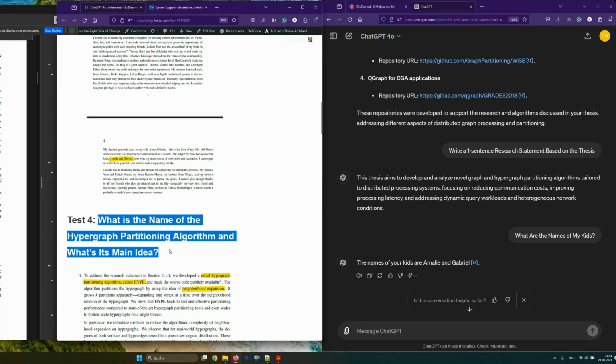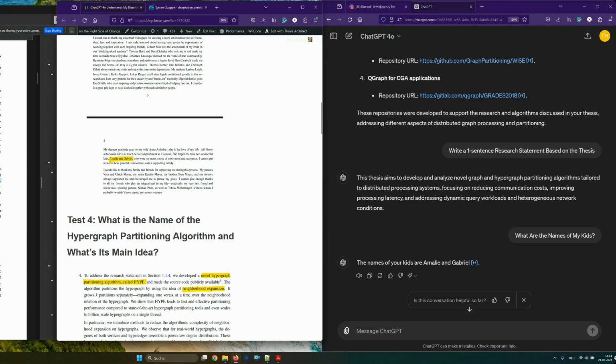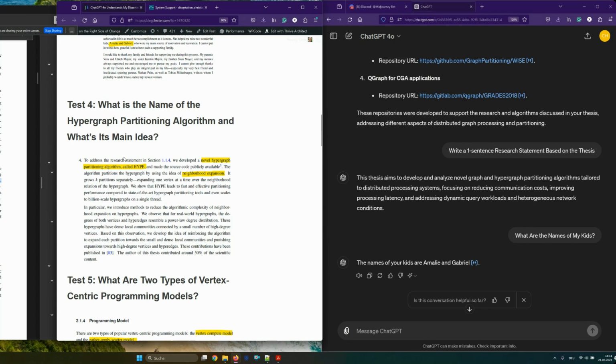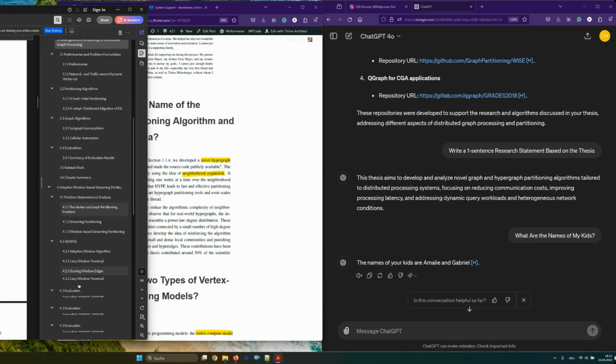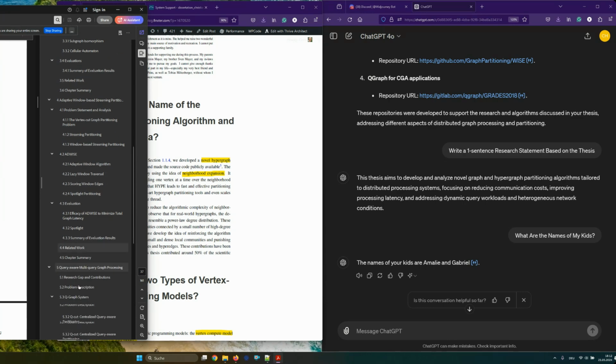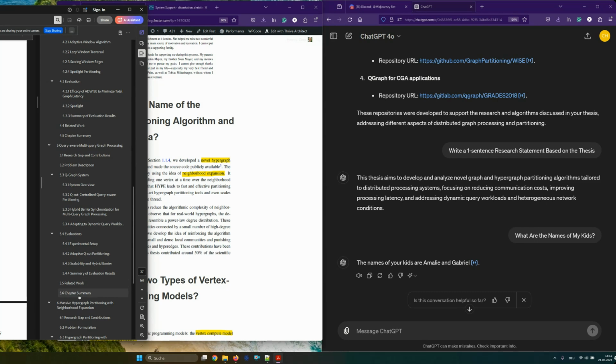Okay, so let's continue with another one. What is the name of the hypergraph partitioning algorithm, and what's its main idea? We called our hypergraph partitioning algorithm HYPE. Yeah, so let's maybe go here to hypergraph partitioning. It was in the later part. So AI could already have answered this question, right? While I'm still searching for the chapter, AI would already have provided an answer.